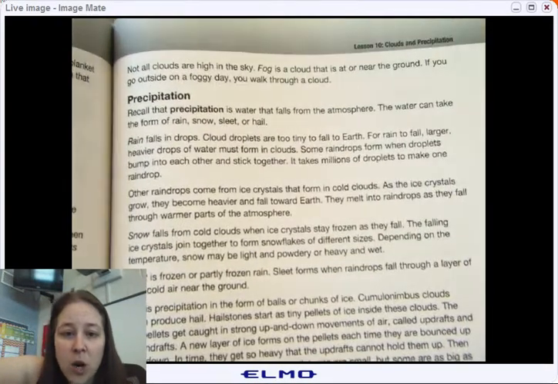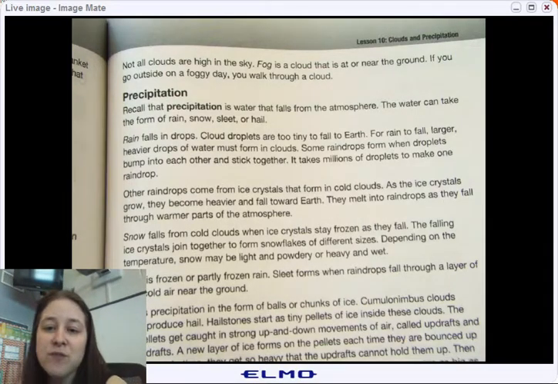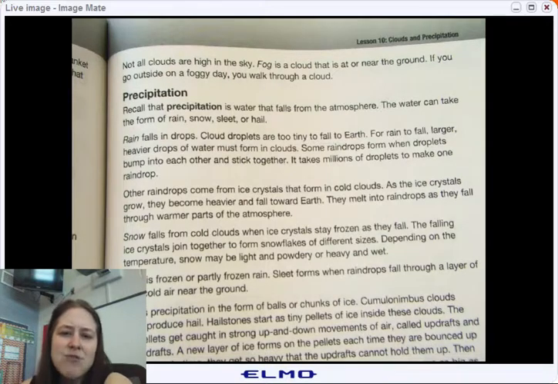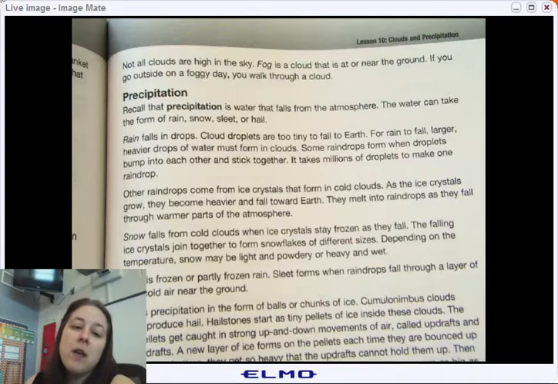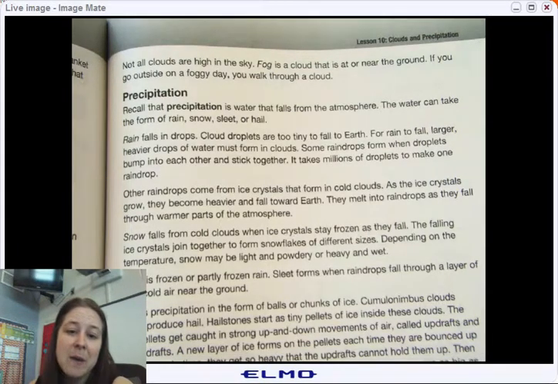For rain to fall, larger, heavier drops of water must form in clouds. Some raindrops form when droplets bump into each other and stick together. It takes millions of droplets to make one raindrop. Other raindrops come from ice crystals that form in cold clouds. As ice crystals grow, they become heavier and fall towards earth. They melt into raindrops as they fall through warmer parts of the atmosphere.